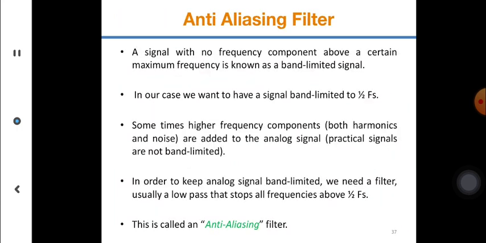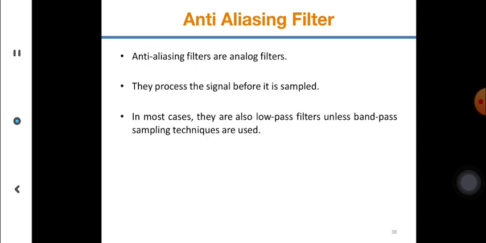Why do you use an anti-aliasing filter? Because I don't want aliasing to happen. So I actually remove the frequency. A signal with no frequency component above a certain maximum frequency is known as band limited, fine. But sometimes high frequency components are added to the analog signal, and we want to keep this signal band limited. That means we need a filter, usually a low pass filter, that stops all frequencies above half of the sampling frequency, and it's called an anti-aliasing filter. So this is very important.